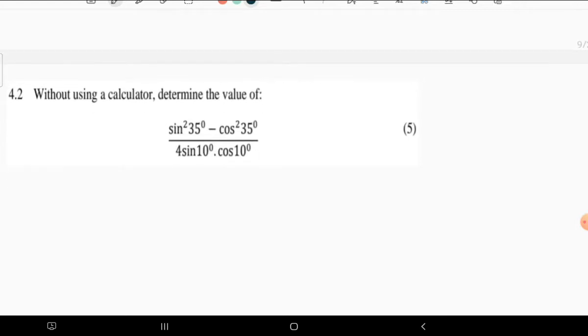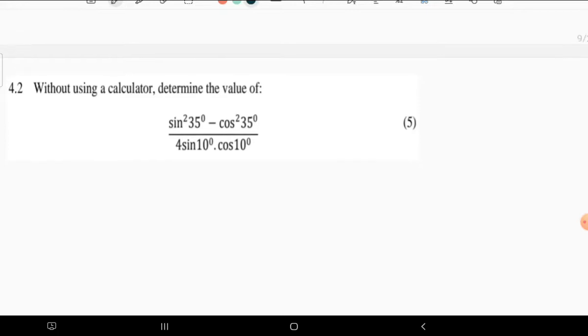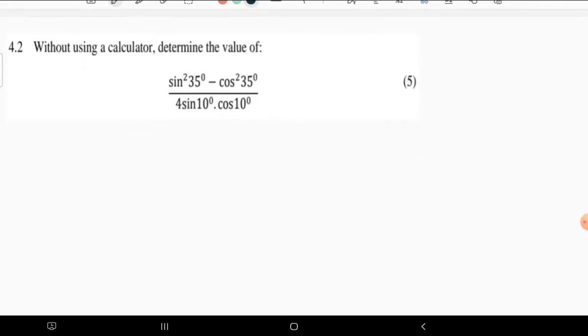Yeah, let's just go to the next one. The next one, we are having this kind of situation. Now, 4.2: without the use of a calculator, which means the calculator here is not required. So we are to determine this expression. We need to simplify this expression as far as we can. So for 5 marks, which means we need to work.